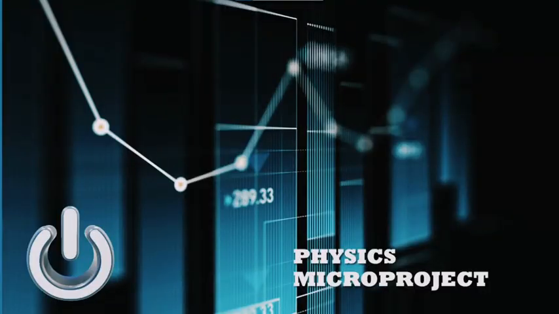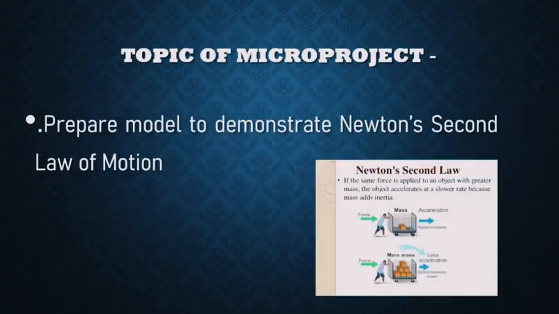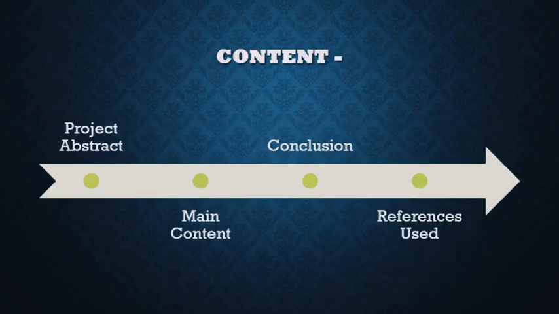In this project, the group members are first Janvi Datta Bisure, second Abhishek Shivkumar Hiremat, third Pratik Naresh Vanalande, fourth Kuldeep Lakshman Khilari, fifth Srujan Kumar Satuppa Jadhav. Topic of microproject: prepare a model to demonstrate Newton's second law of motion. This PPT contains first project abstract, second main content, third conclusion, fourth references used.